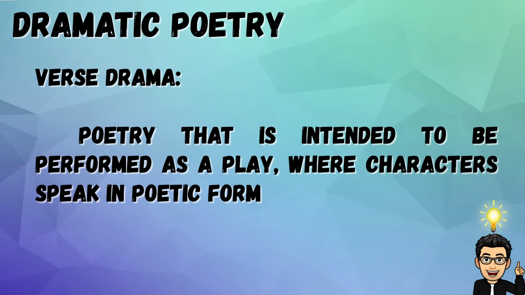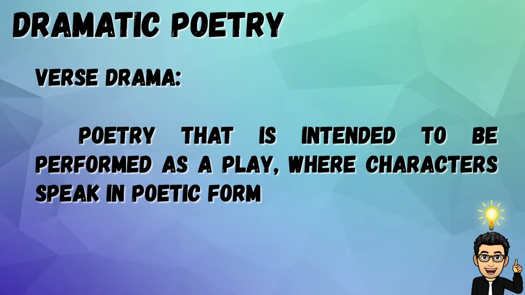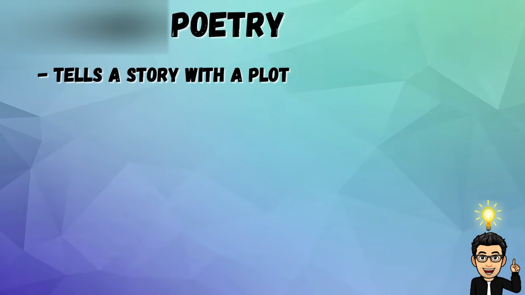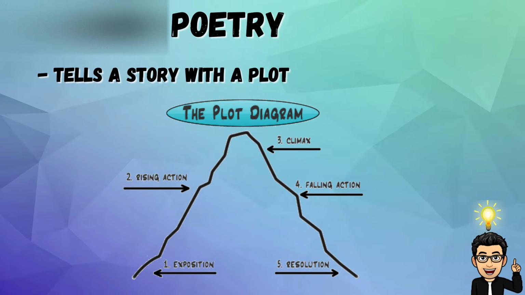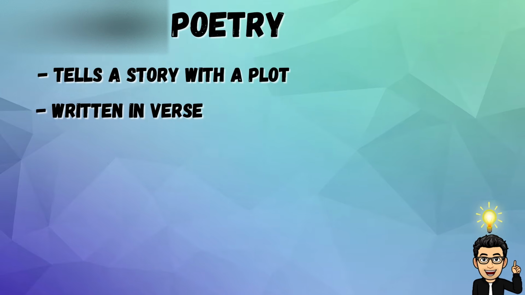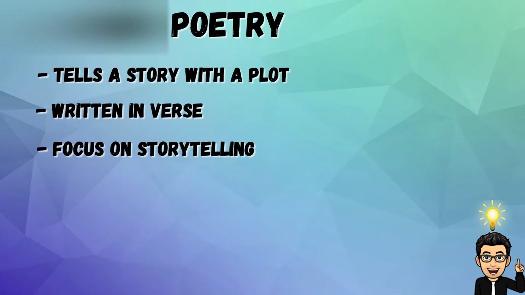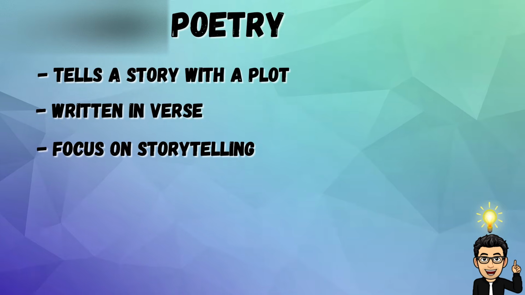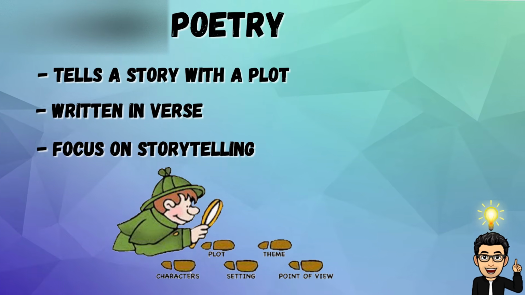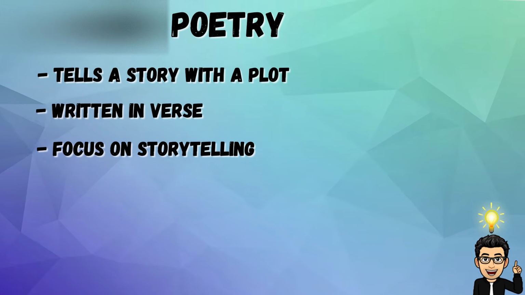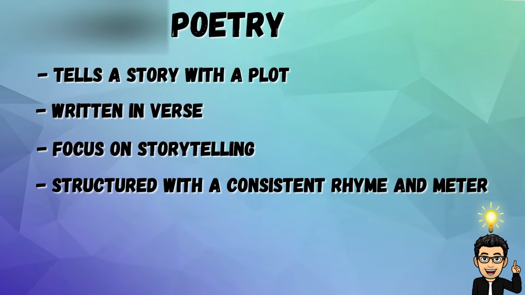The third and last one is narrative poetry. Narrative poetry tells a story with a plot, characters, and a clear beginning, middle, and end. It often resembles a short story but is written in verse. It focuses on storytelling and includes elements such as plot, conflict, characters, and setting. Narrative poetry is also often structured with a consistent rhyme and meter.